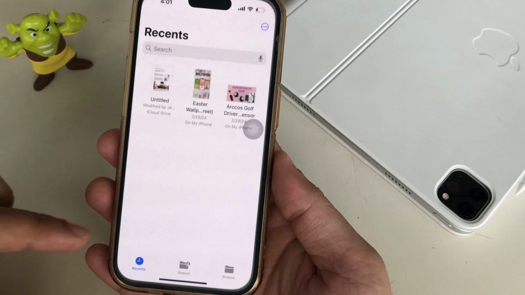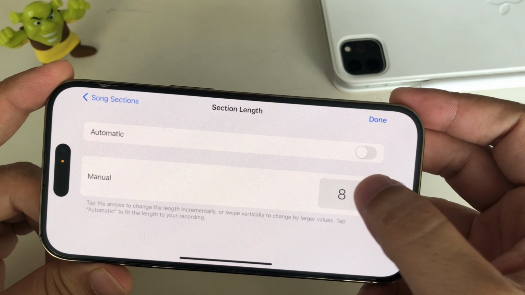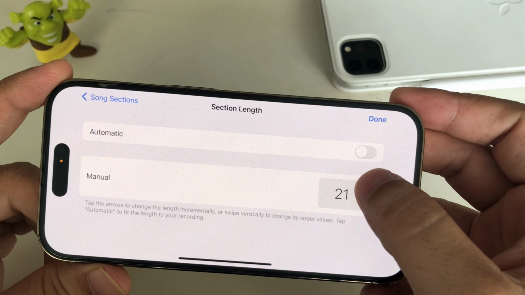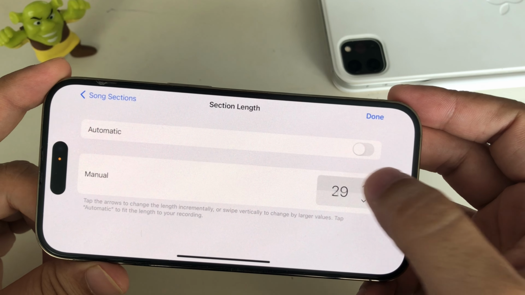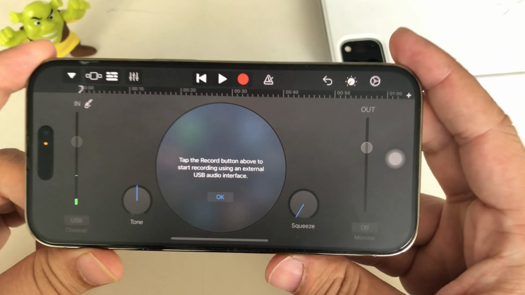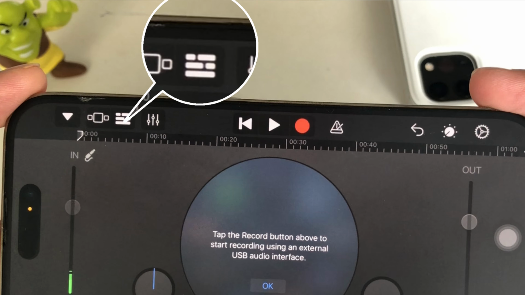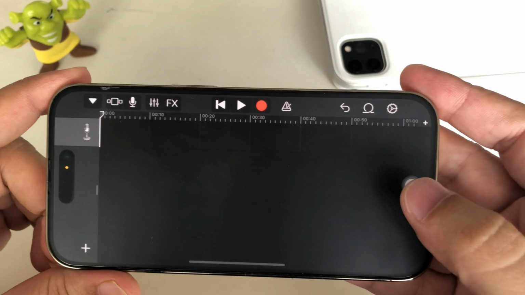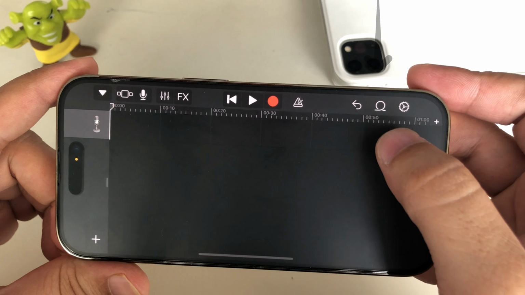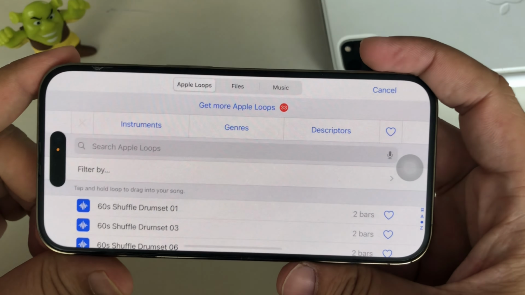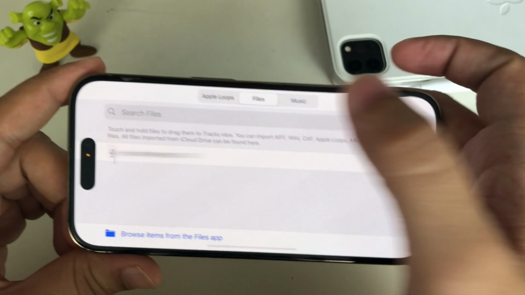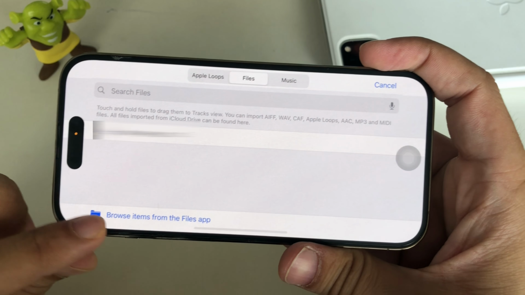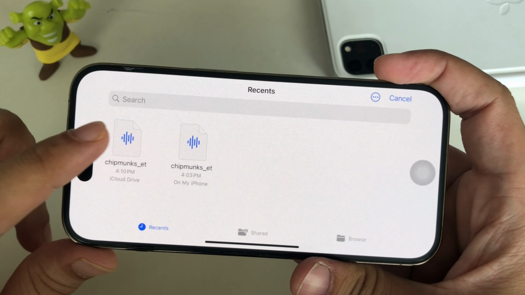Go back to the GarageBand app and tap the plus button to browse music from the Files app. Select Bars from 8 to 30. And tap on Done. Now, tap on the third icon, called Instrument Browser, from the top left, and switch to microphone mode. Now, tap on the loop icon, second last on top. Now, select Files. Then, select Browse Items from the Files app option on the screen.